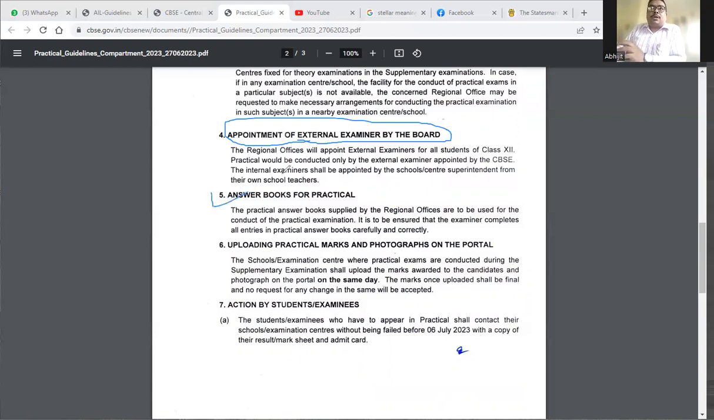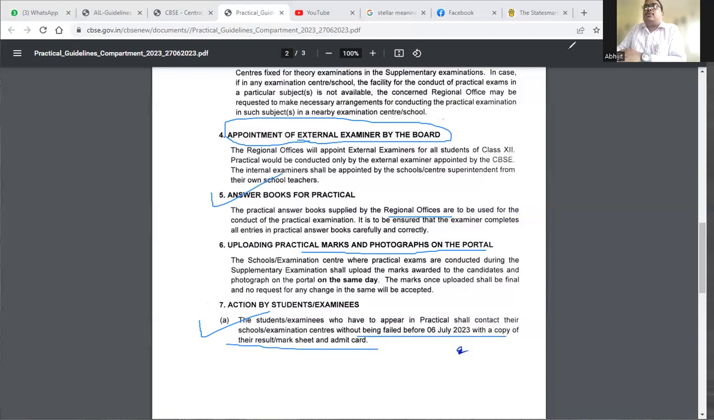And the answer book, the same thing, the answer books will be sent by the regional office, RO. Uploading of the practical marks and photograph on the portal, the same thing will happen. Whatever happens in the practical examination, the marks will be uploaded, and on the same day the photograph will be uploaded on that portal. Except for the students who have appeared in the practical, they shall conduct their examination at the centers without fail by 6th July with a copy of their result.